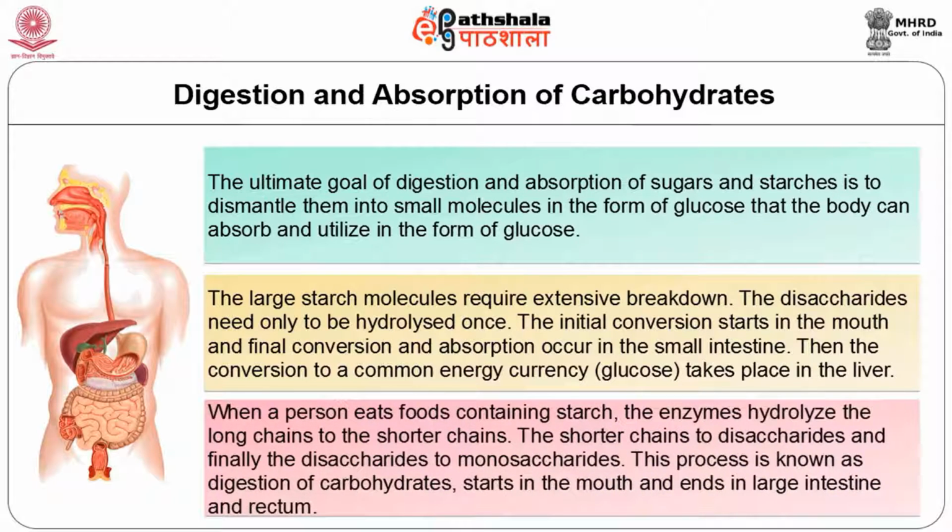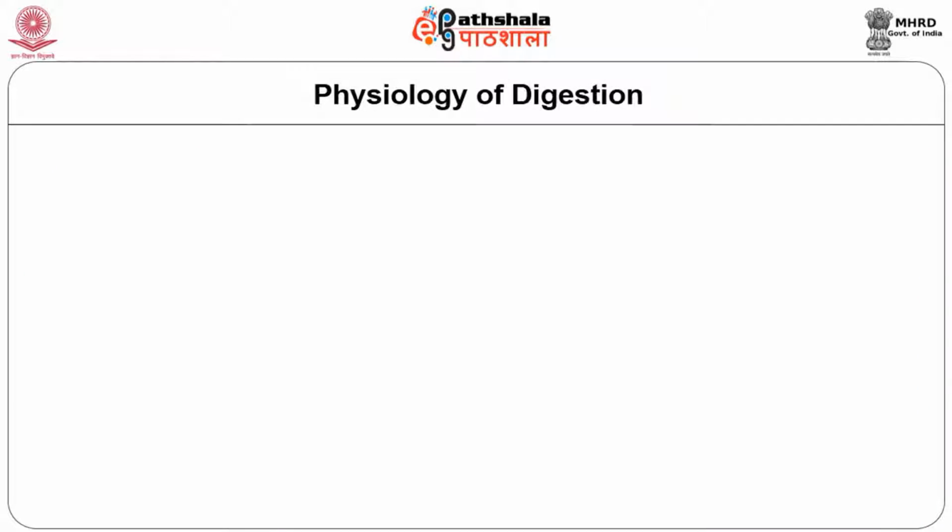When a person eats food containing starch, the enzyme hydrolyzes the long chains into shorter chains, the shorter chains to disaccharides, and finally the disaccharides to monosaccharides. This is the process known as digestion of carbohydrate. It starts in the mouth and ends in the large intestine and rectum. Now we will see the physiology of digestion.